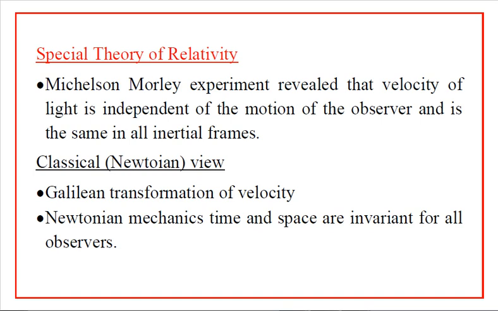Also the duration of a time interval for an event, for example the time taken by a particle to move from one position to another, will be the same for all observers. Time and space are invariant for all observers. This was the view of Newtonian mechanics. And also the velocities and positions were connected by using the Galilean transformation equations. So this was the classical view.